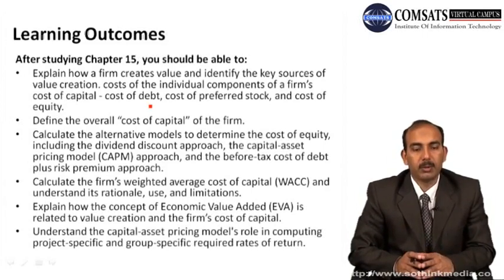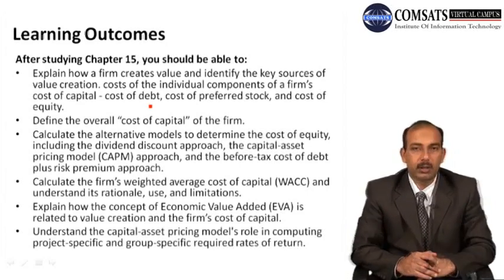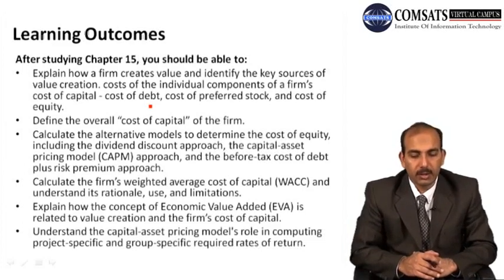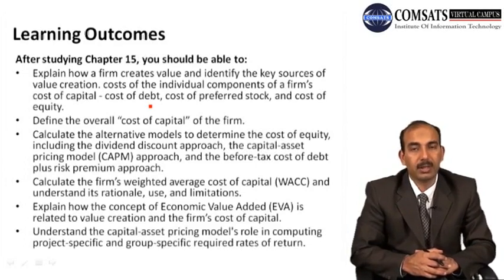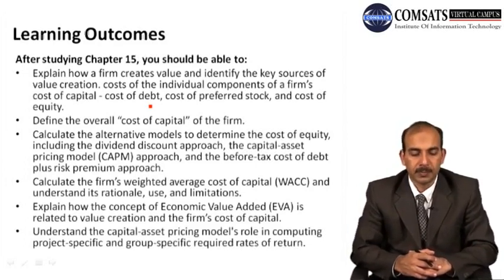You will be able to calculate the alternative models to determine the cost of equity, including the dividend discount approach, the capital asset pricing model, that is the CAPM approach, and the before tax cost of debt plus risk premium approach.